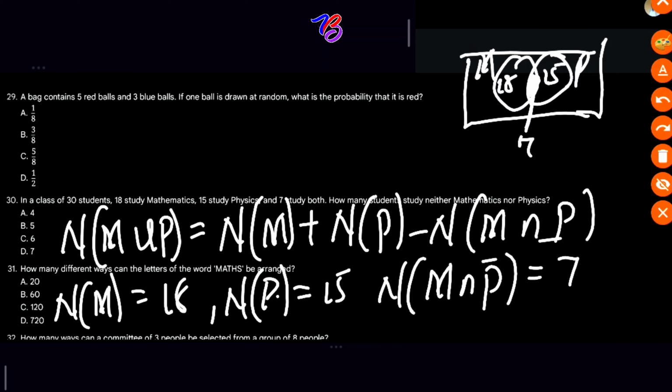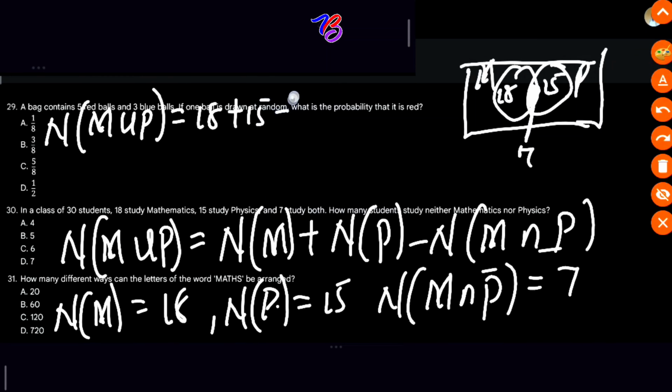So the number studying at least one subject, n of M union P, is 18 plus 15 minus 7, which gives 33 minus 7, equal to 26.